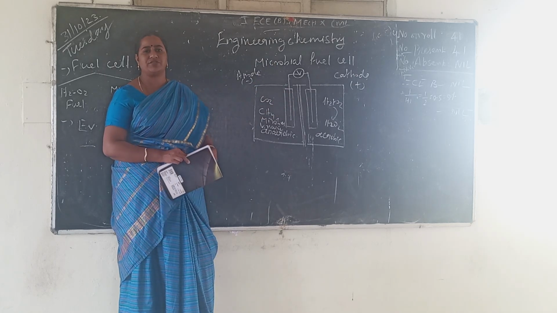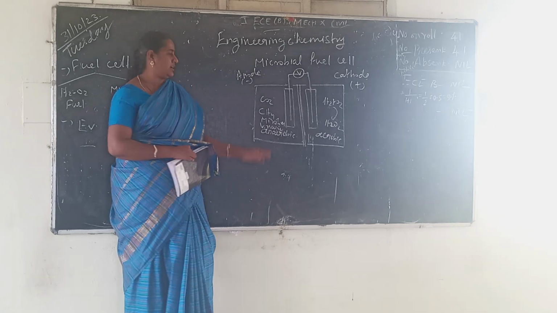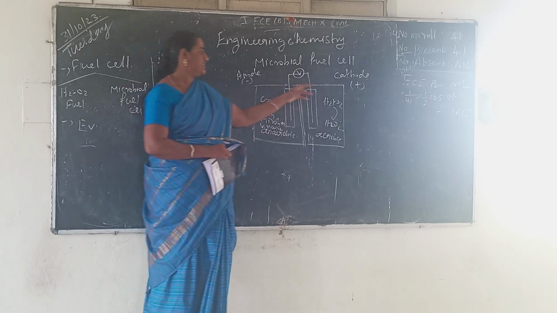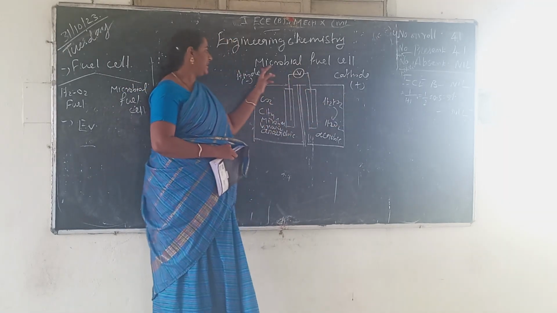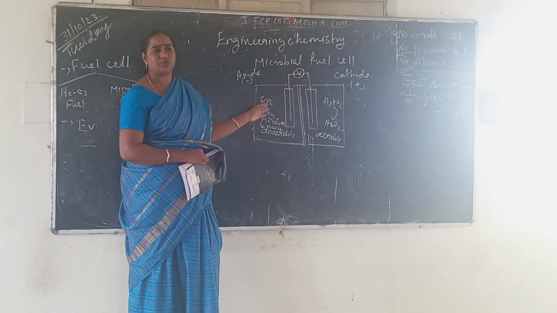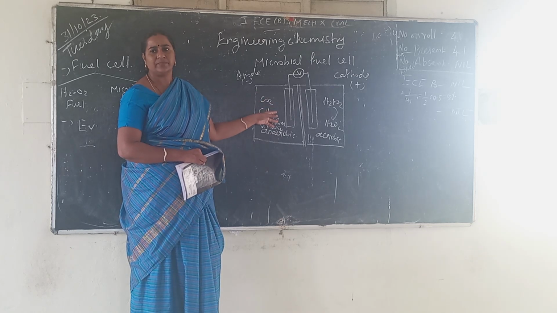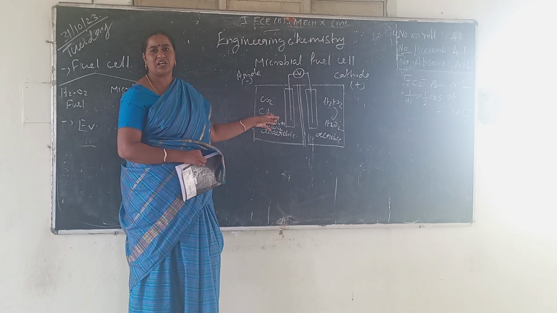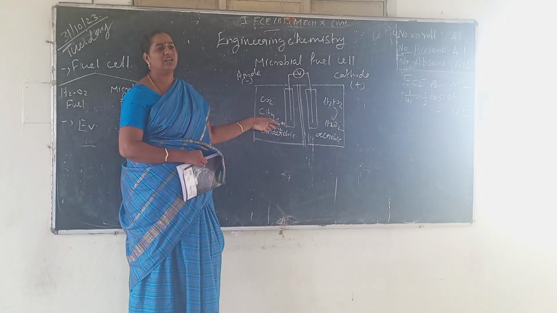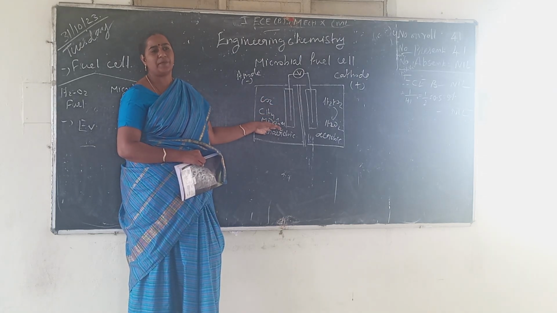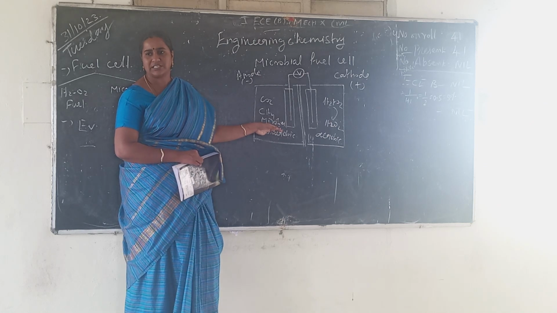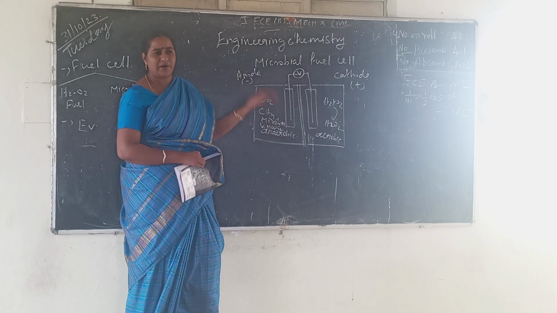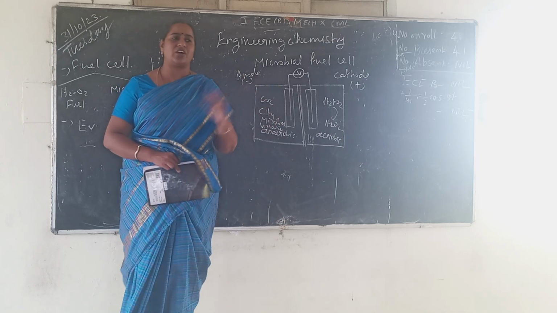That is the main application of the microbial fuel cell. See, there are two main kinds of compartments. First one is the anode compartment. Second one is the cathode compartment. In the anode compartment, all the microbes, bacteria, organic bases are placed. Here methane, carbon dioxide, and electrons are generated from these organic bases in a fermentation process. Due to the fermentation process, methane gas or carbon dioxide or electrons are generated based on the organic base.